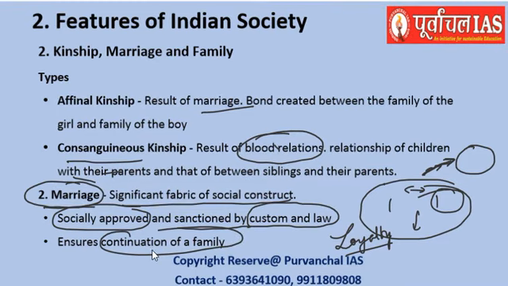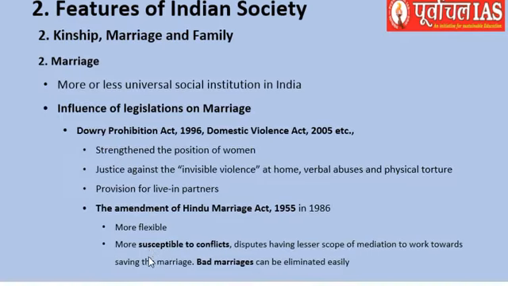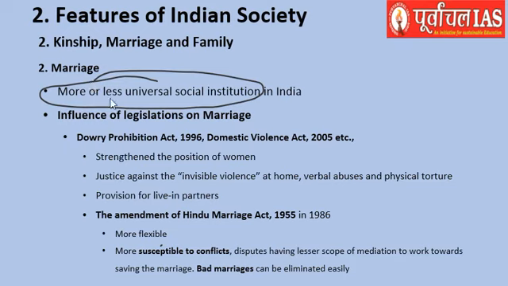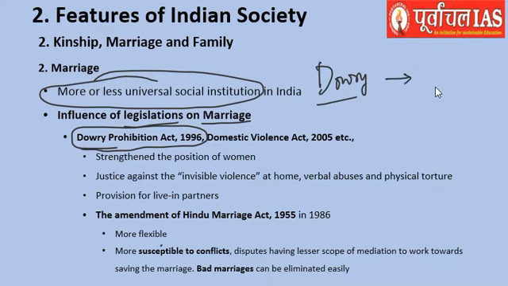Obviously, you have the continuation of a particular family. And we can say that marriage is more or less a universal social institution, and there are various legislations that have influenced marriage. If we talk about the Dowry Prohibition Act, we can say that previously people used violent ways of extracting dowry from the girl, and that was very bad. That has been prohibited.